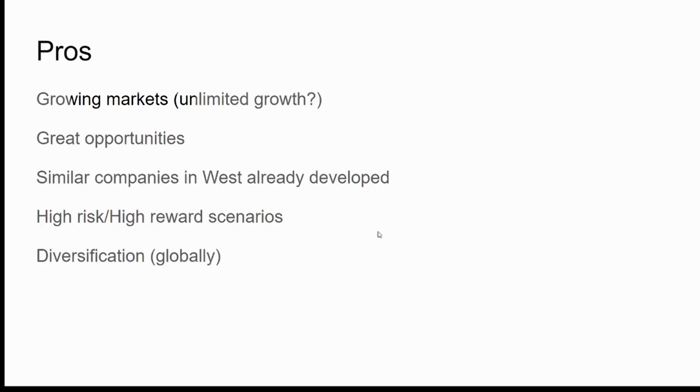Yeah, so we're going to look at the pros and cons of this China approach, because obviously there's a lot of sense in investing into China, otherwise people wouldn't be talking so much about it. I mean, everybody knows that China is growing immensely right now. It's challenging the US to be the biggest economy in the world, if it's not already. Maybe it is by the time you're watching this video. So of course there are going to be massive opportunities in the largest economy in the world, and people really want to capture some of this, and as early as possible. Then they want to invest in the companies that are going to capture a lot of this growth.